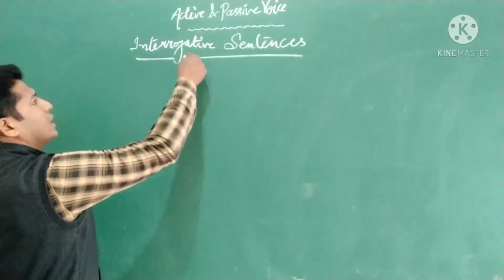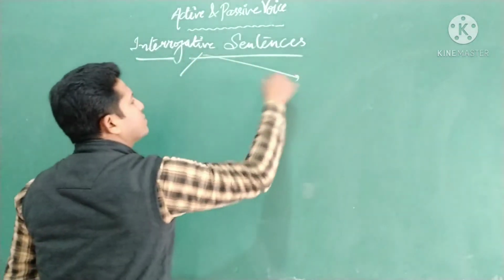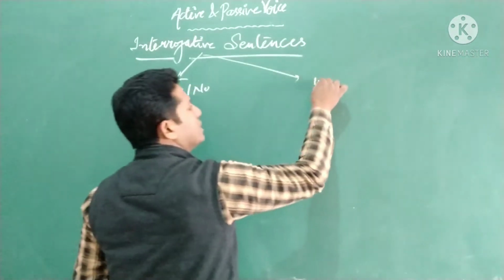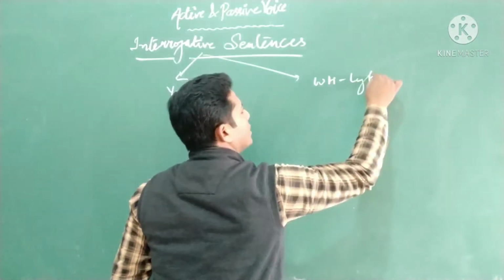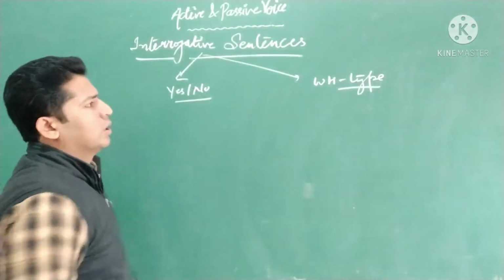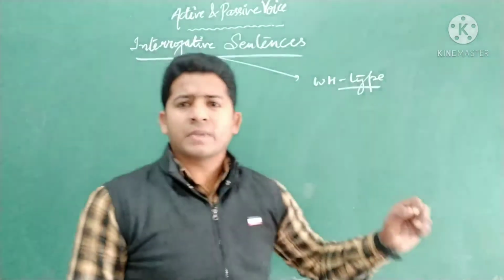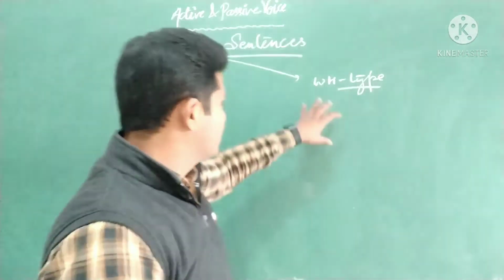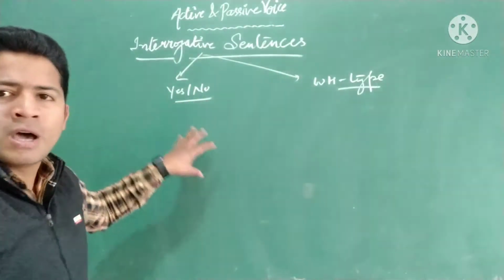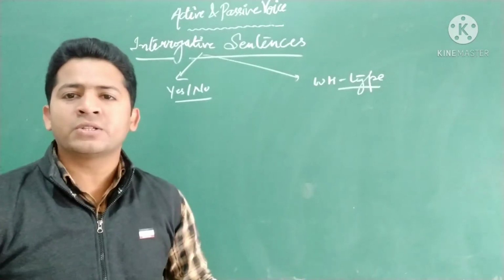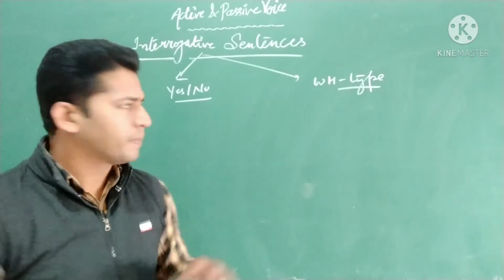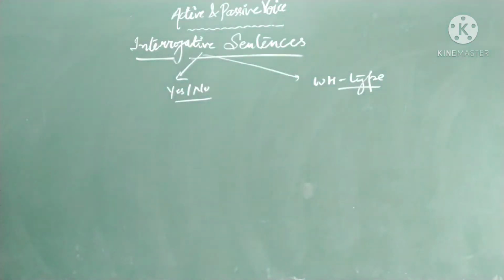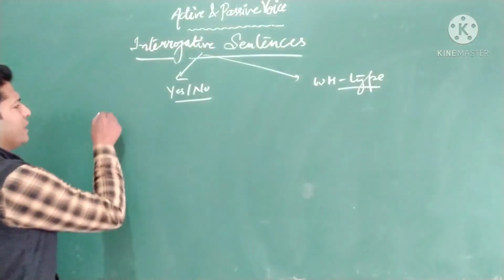Before starting with conversion, we have studied two different types of interrogatives. One is yes/no type and the other one is WH type. WH type are those interrogative sentences which start with WH words like who, when, where, why, how. All these are WH type, right? Yes/no are any question sentence whose answer is either yes or no. Call it yes/no type. Okay? So let's see.